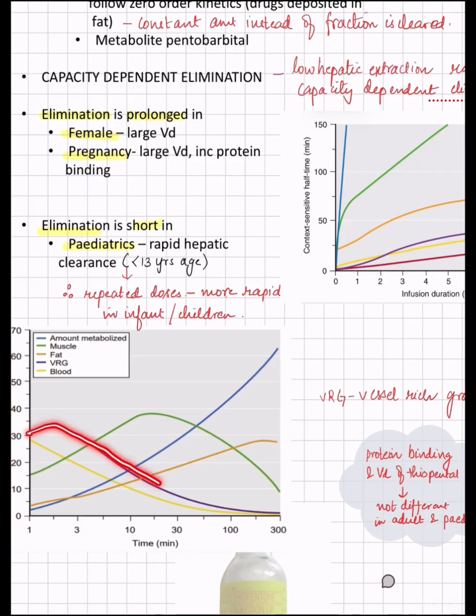See this purple color, this is the vessel rich group. And what happens? Because it is highly lipid soluble, it is rapidly decreased from the vessel rich group, causing awakening and rapid redistribution.